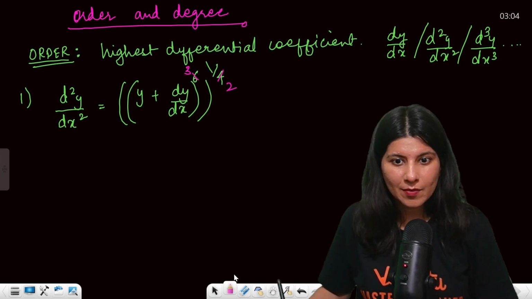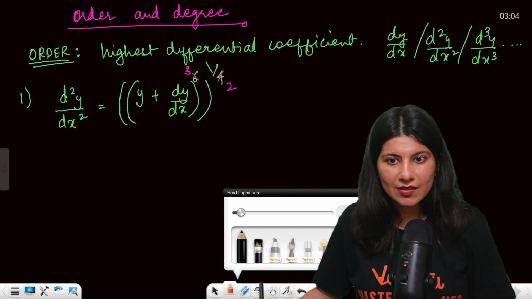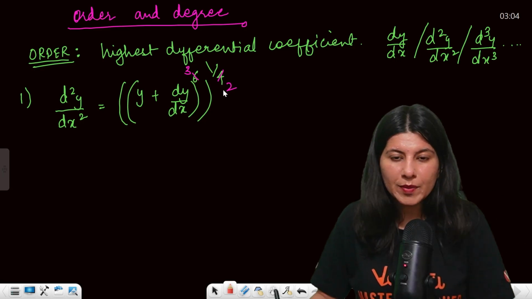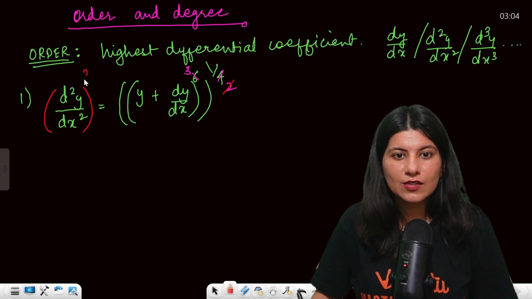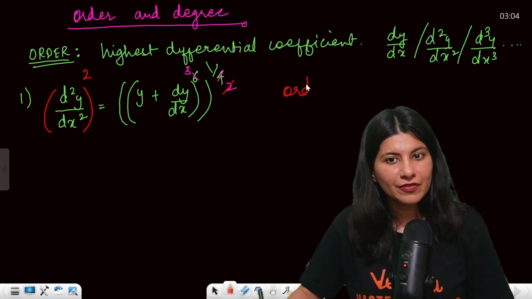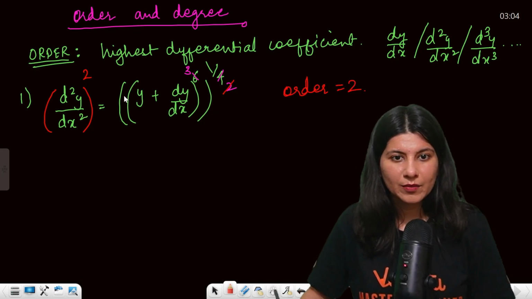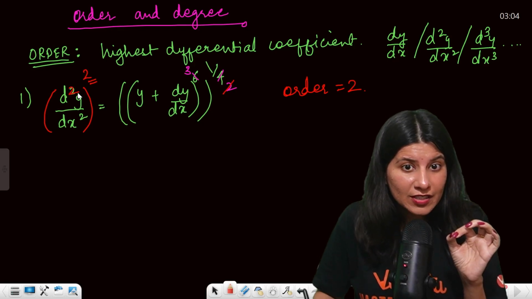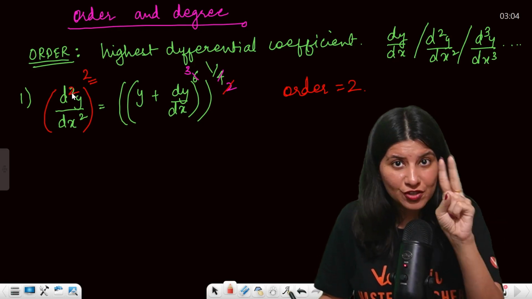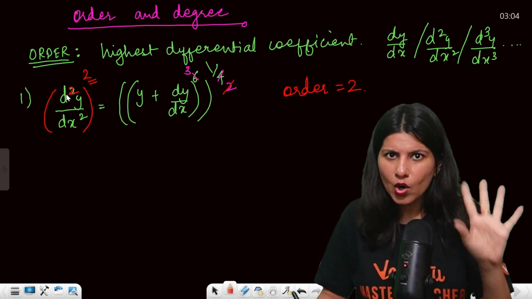Now this 2 will be gone and this is square. So order of this is 2, clearly, because your y is differentiated twice. Okay, order is clear, right?